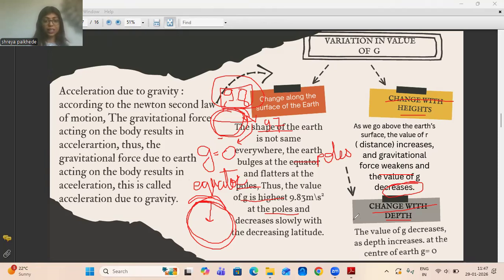Okay, why does that happen? I have already told you, because the force of attraction from here and the force of attraction which was coming from inside the Earth cancel each other, and that's why the value of g when we reach the center of the Earth becomes 0.